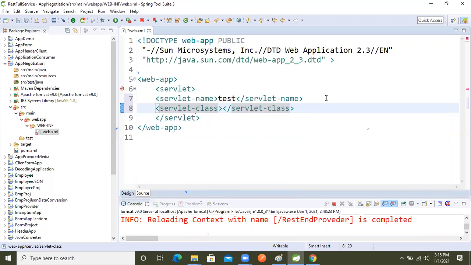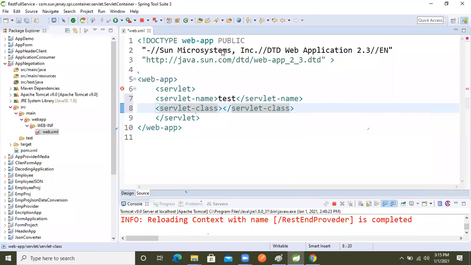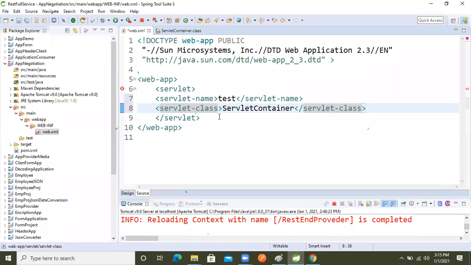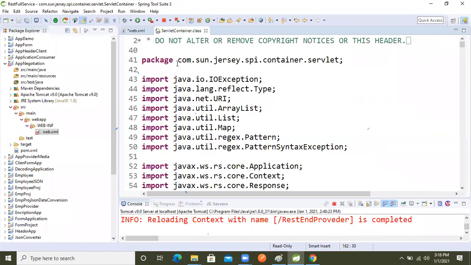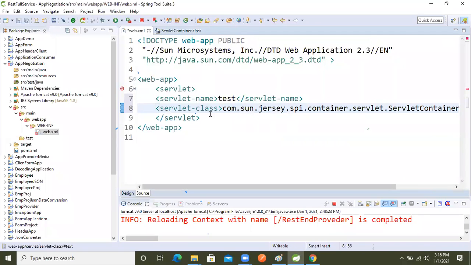Now Alt Shift T, I already searched, because of that it's showing that. Now copy this one, now paste it here. Again go inside that class and go on top, right? And copy this one, and again we will paste it, right?